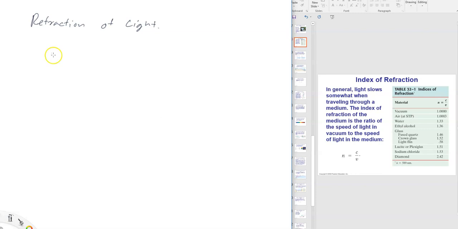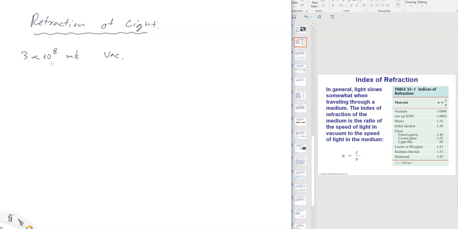So what are the reasons? When the speed changes, the velocity changes. When light goes from one medium to another medium, the speed can change. We know that the speed of light depends on the medium it's traveling through. It travels at 3 times 10 to the 8 meters per second, the highest velocity, through free space, through vacuum, and much closer to this number, it travels through atmosphere as well, through air. A little slower than this, but very, very close.